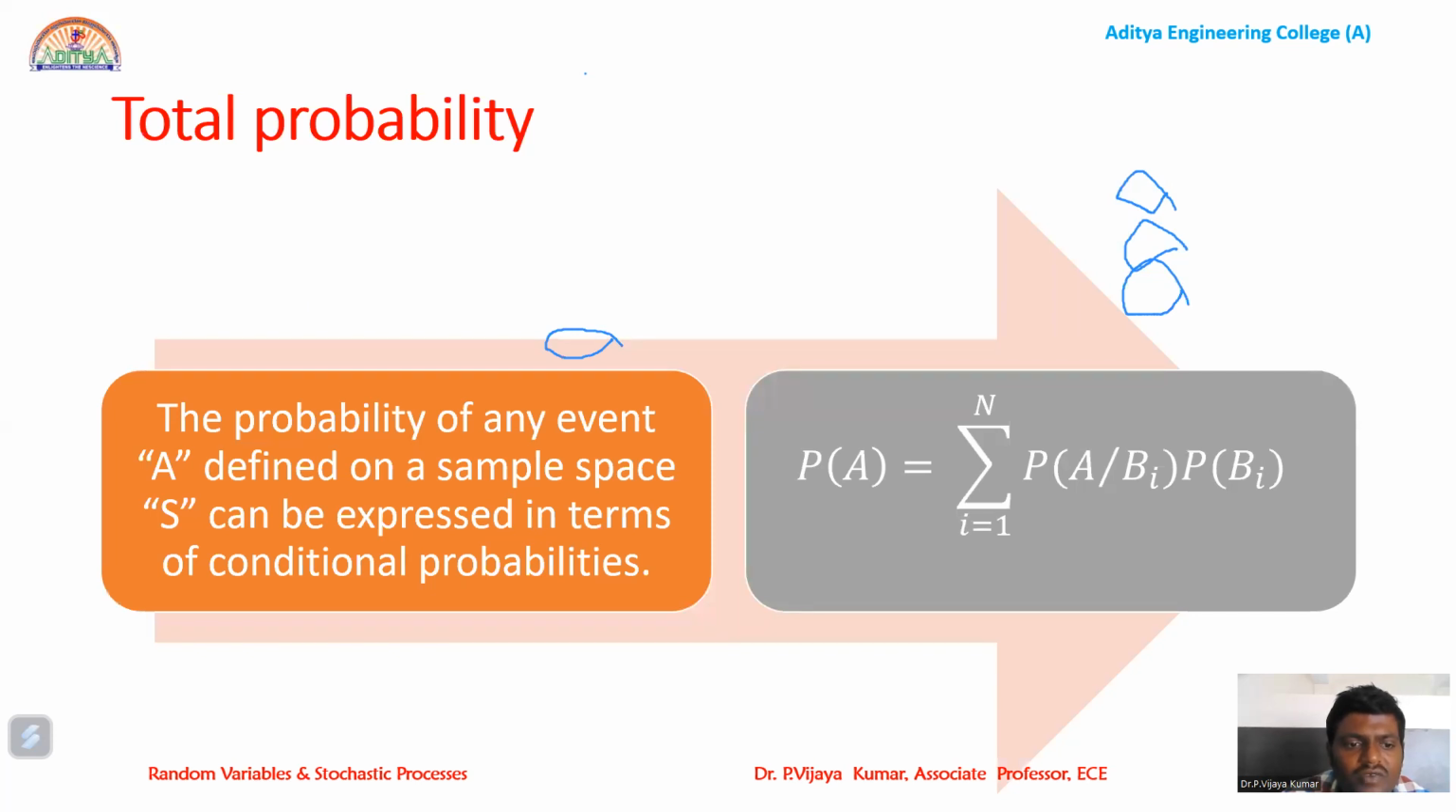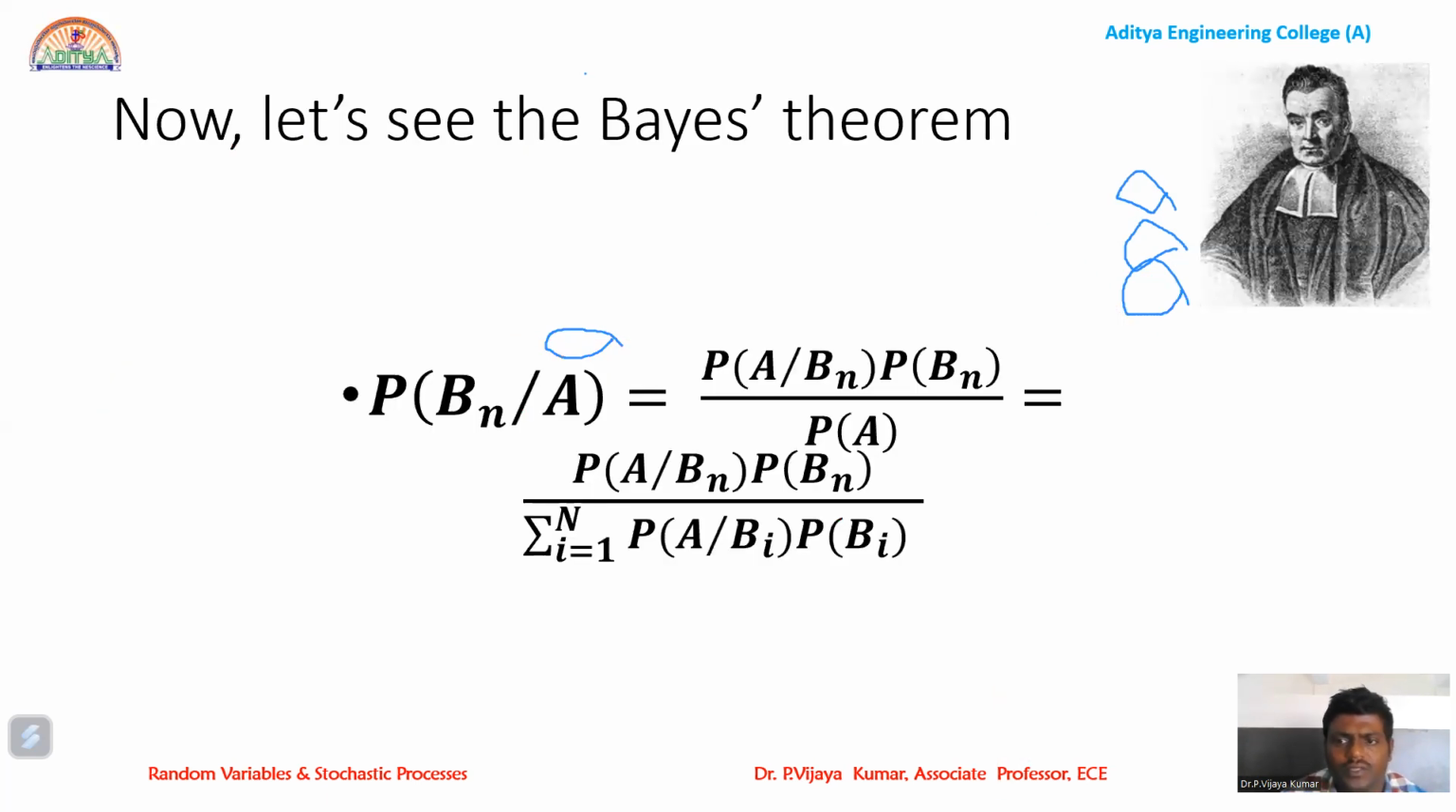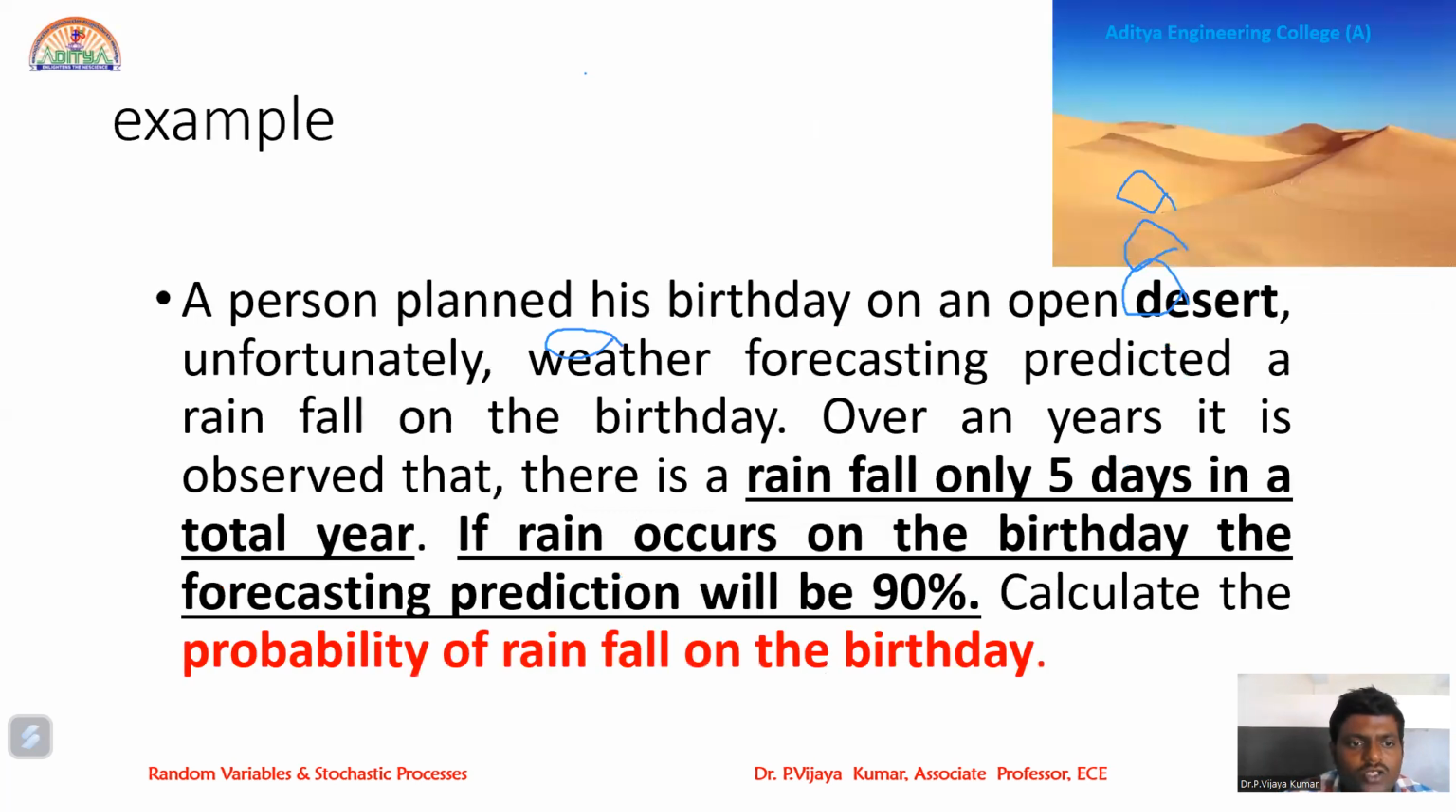See here, the probability of an event A defined on the sample space can be expressed as the sum of P of A given Bi into P of Bi. This is the total probability of event A. Now coming to the Bayes theorem. The event A has already occurred; what is the probability that it comes from Bn? This can be expressed as P of A given Bn into P of Bn divided by P of A, which will be very helpful in solving problems.